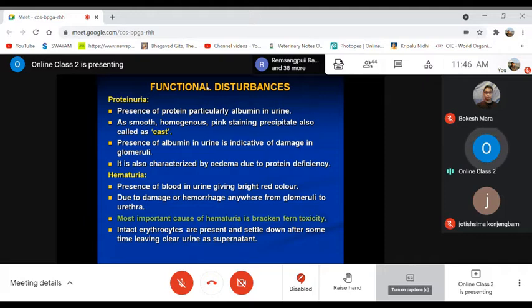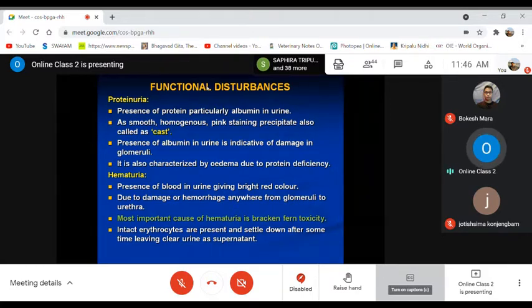Whereas in case of hemoglobinuria, the lysis of the RBCs has already occurred. That means there are no intact RBCs. So in that case, there won't be any settling down of intact RBCs, because no intact RBCs are present. So this is the differentiation between hematuria and hemoglobinuria,